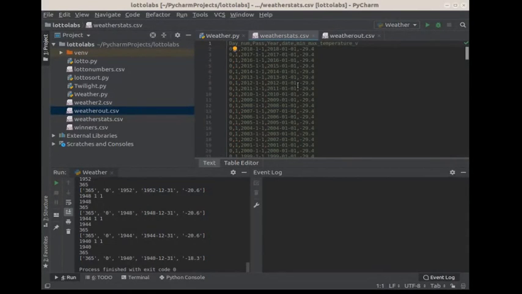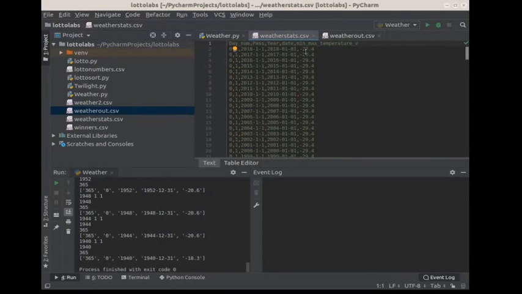So what I did was I went on to a website that contains data for Winnipeg, and I wrote a little Python script to pull that data, and I brought it into a format called weatherstats.csv. Here, in the weatherstats.csv, we have a day num. I've already done a bit of massaging.